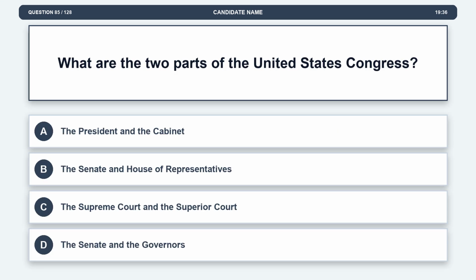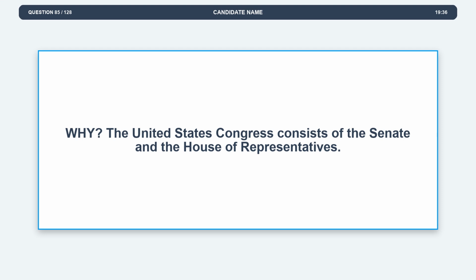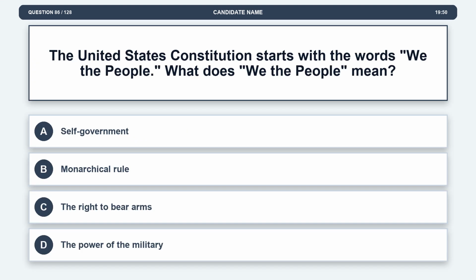Question 85. What are the two parts of the United States Congress? Option A, the President and the Cabinet. Option B, the Senate and House of Representatives. Option C, the Supreme Court and the Superior Court. Option D, the Senate and the Governors. The correct answer is option B, the Senate and House of Representatives. Explanation: the United States Congress consists of the Senate and the House of Representatives. Question 86. The United States Constitution starts with the words "We the people."